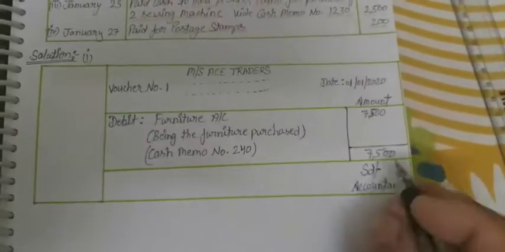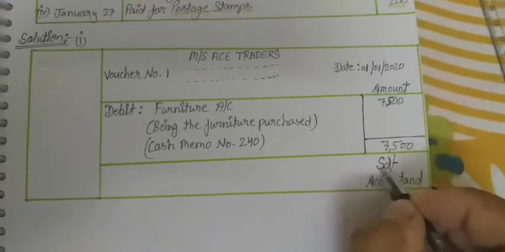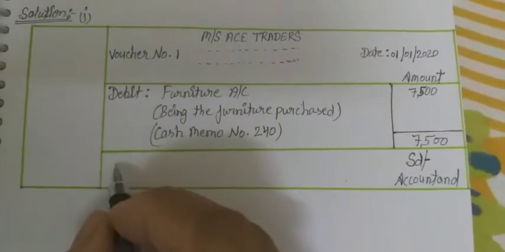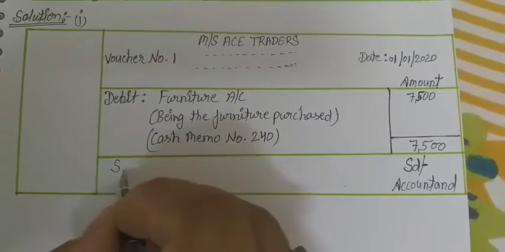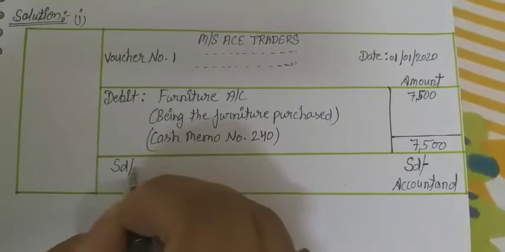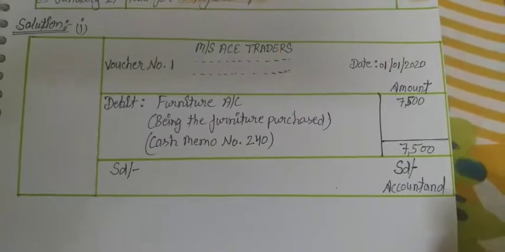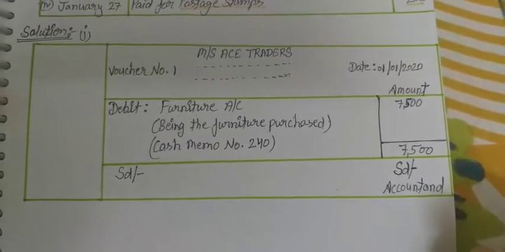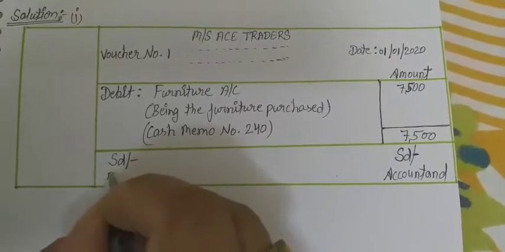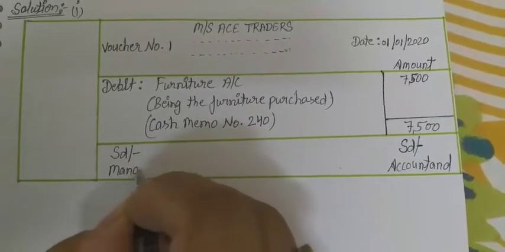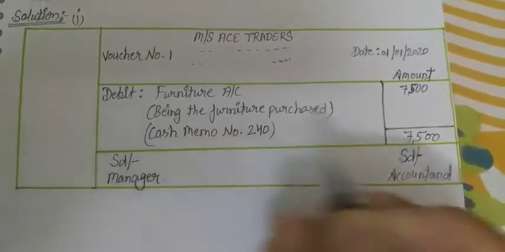And on this side, the authorized person who is authorized to prepare the debit voucher, so signed by the manager or any director who is there.